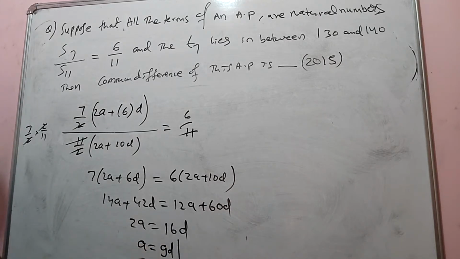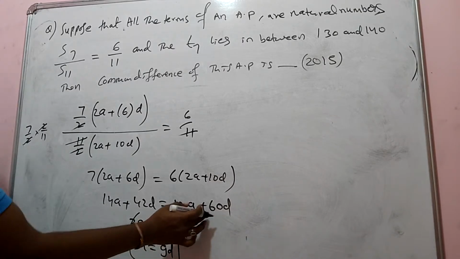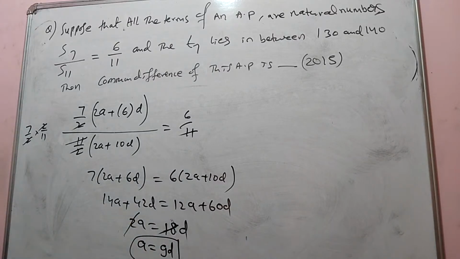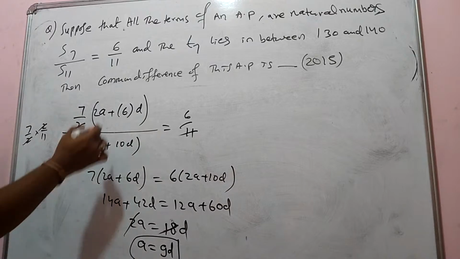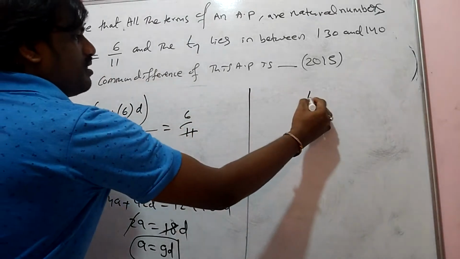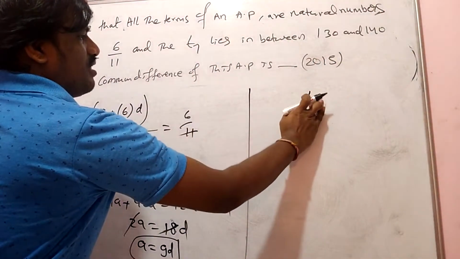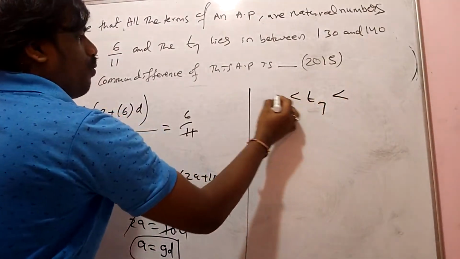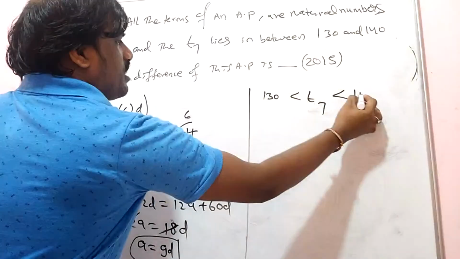If I cancel with the 2 table, I get 18D, so cancel, and A is equal to 9D. That is what is asked. The seventh term means T7. What have they given? T7 lies between 130 and 140.